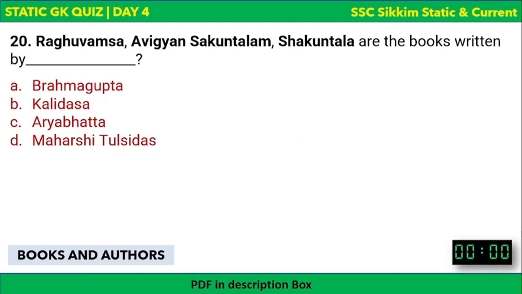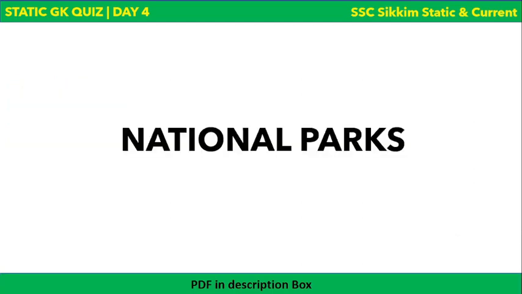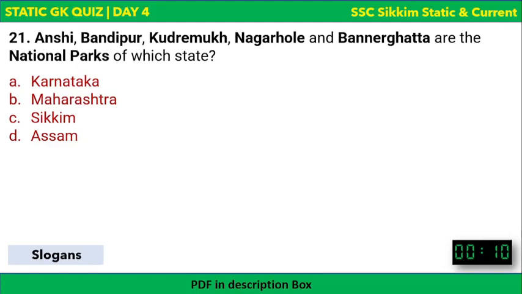The time is over. The correct answer to this question is Kalidasa. It was written by Kalidasa. Next, we have national parks to discuss. The first question is: Ansi, Bandipur, Kudremukh, Nagarhole, and Bannerghatta are the national parks of which state?